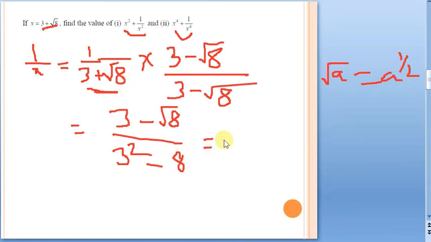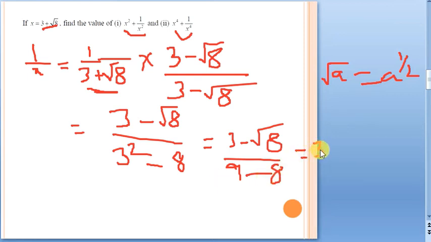So it is going to be 3 minus root 8 by, so what is 3 square? 9 minus 8. So 9 minus 8 is 1. So actually what are you left with? 3 minus root 8. That is what you are left with.